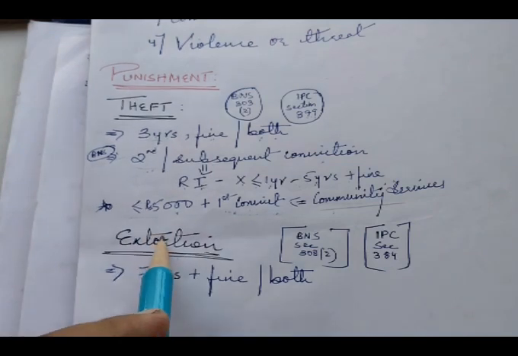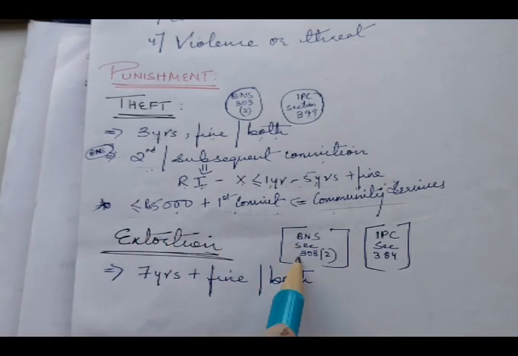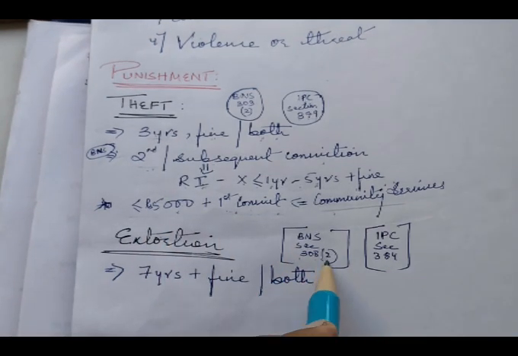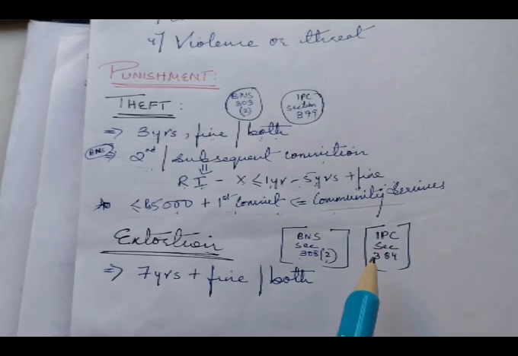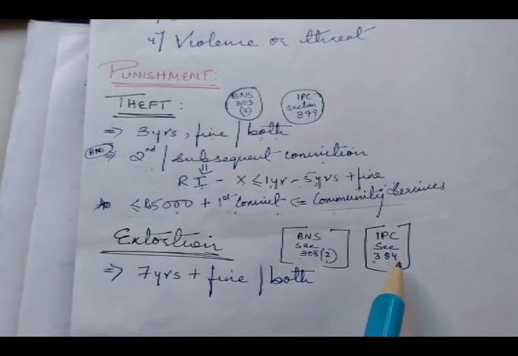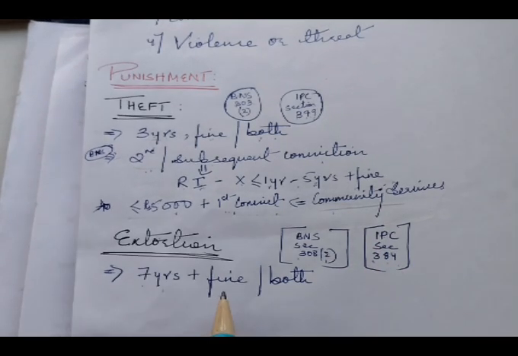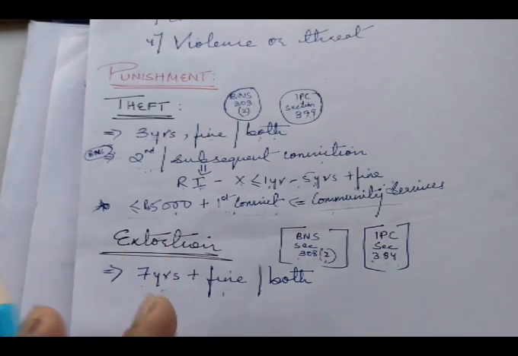The punishment for extortion is defined under Section 308 clause 2 of the Bharatiya Nyaya Sanhita, and in the IPC it is defined under Section 384. So it is 7 years, or fine, or both.